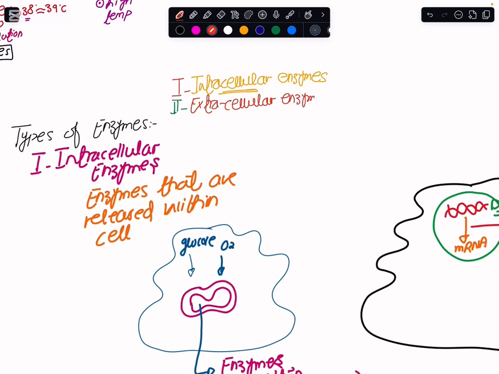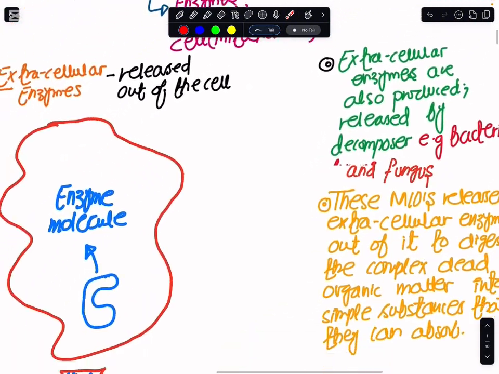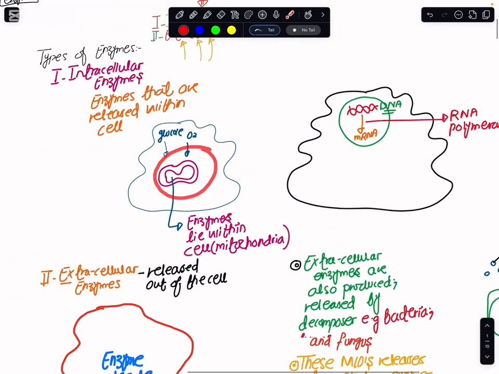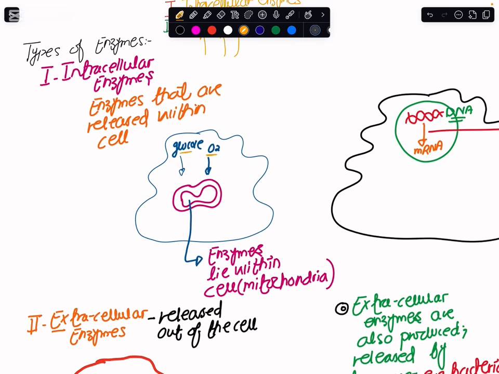From the words, you must be able to tell that intracellular enzymes are produced within a cell, and extracellular enzymes are released out of the cells. So on the basis of where they are released, if they are released within a cell, this is intracellular, and if they are released out of the cell, they are extracellular enzymes. I would like you to quickly see this: intracellular enzymes are released within a cell. For instance, if I had a mitochondria and was in need of combining glucose with oxygen gas, I would require some enzymes. These enzymes would be working within the mitochondria, within the cell.